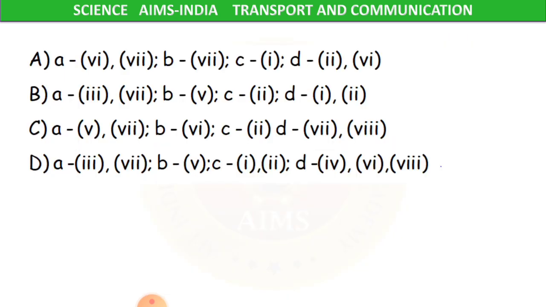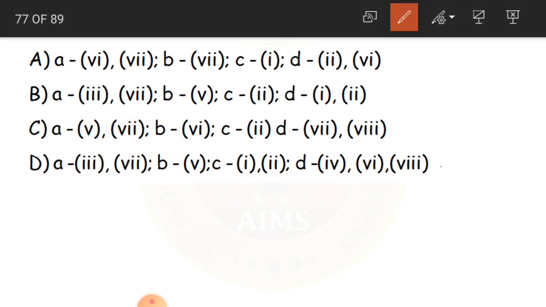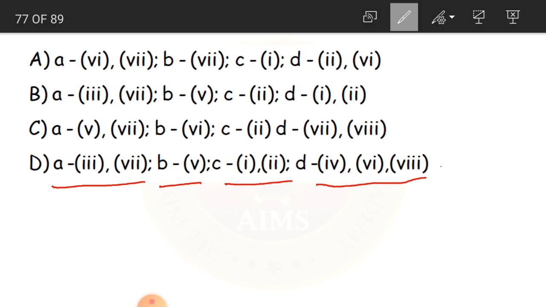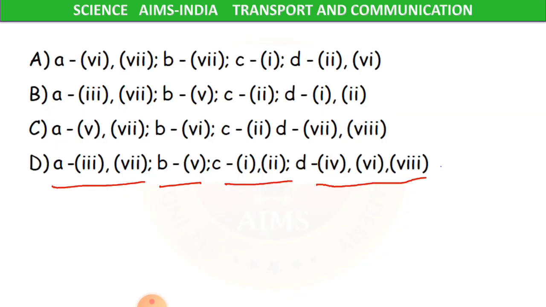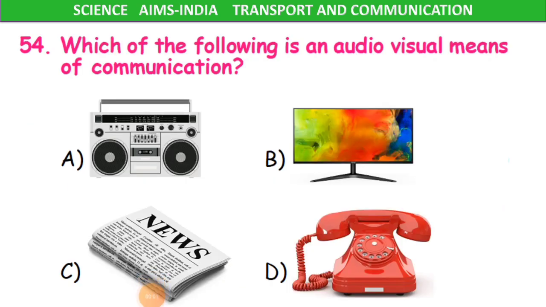So A is equal to 3 and 4. Sorry, 3 and 7. B is equal to 5. C is 1 and 2. D is equal to 4th, 6th and 8th. So let us see. Yes. If you check it, you can find it correct. Clear children? Yes. 54th question children.